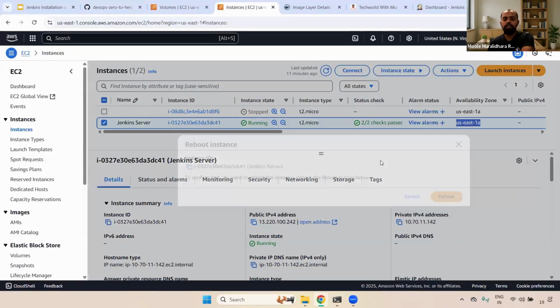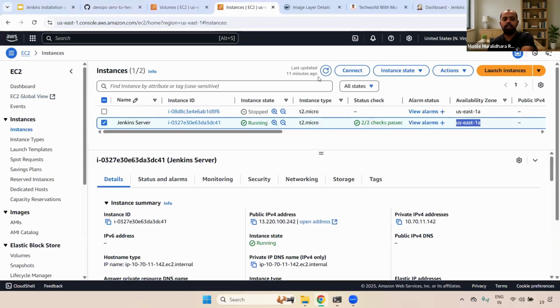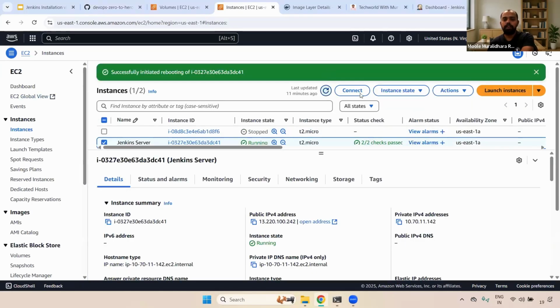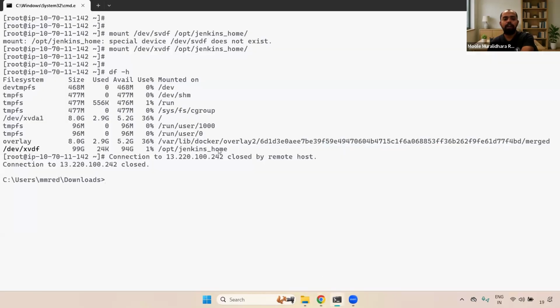Now I'm going to reboot this. Wait for a second. I have rebooted it. Once you have rebooted, whatever we mounted, /opt/jenkins_home on /dev/xvdf, will be gone. Again, you need to mount it again. Okay, now if you go and check it, I'm going to log in again.